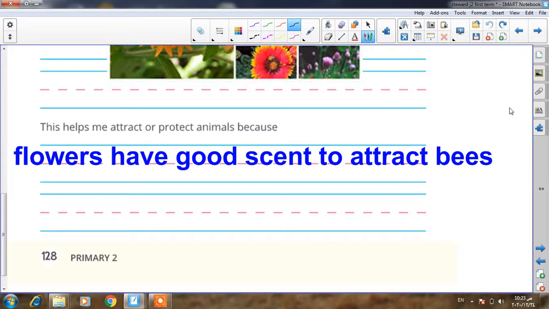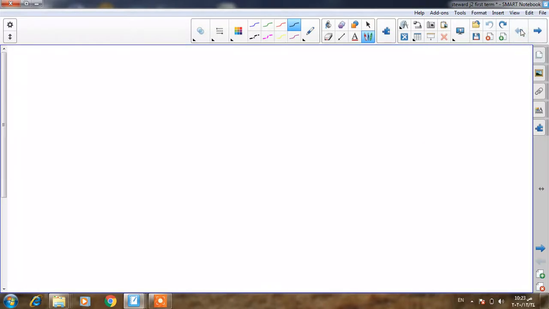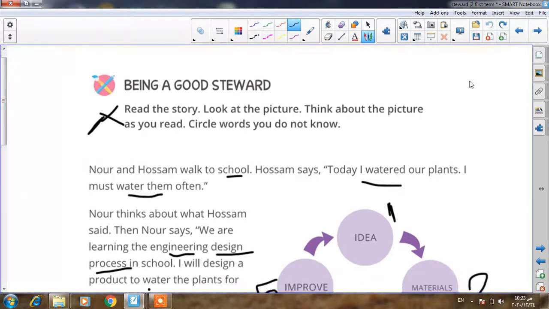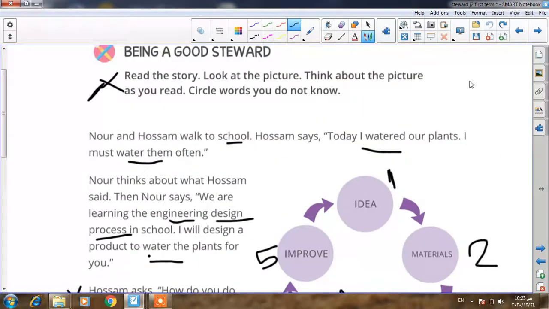So again, the last question for today. This helps me attract or protect animals because the flowers, I will write the flowers, as I said now, have good scent to attract the bees. Okay? Yes, excellent, Junior 2. Please, Junior 2, you will write what I said here in your page.